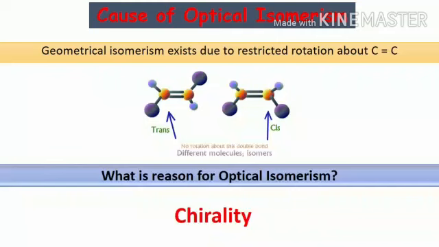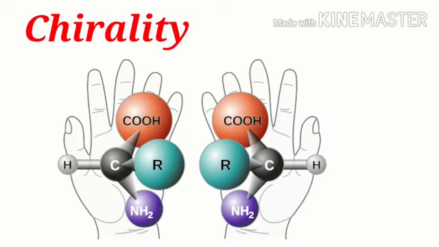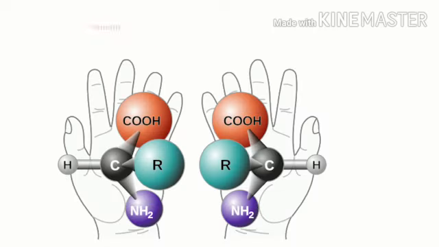Okay, fine. You understand that optical isomerism is essential and its study is necessary. But the question is why optical isomerism exists. We have seen that geometrical isomerism exists due to restricted rotation around a double bond. Similarly, optical isomerism exists due to chirality. Let us first understand the concept of chirality.